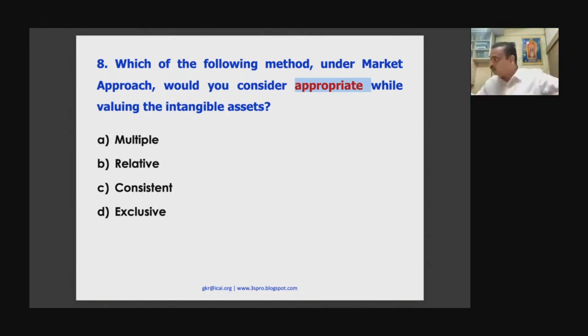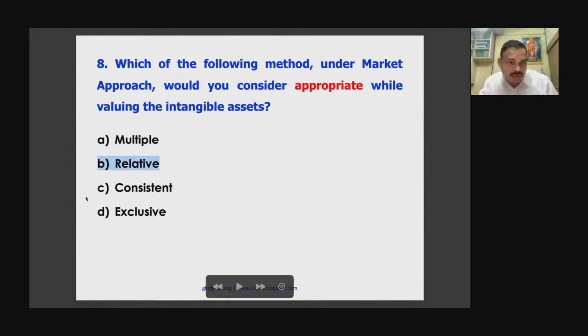So that is, what do you call this? Is it called multiple? Is it called relative? Is it called consistent? It is called exclusive. Exclusive means the same thing you are actually quoting it and people bid for it. That is called exclusive. Okay, you know the exact value for it because people come, and so you have to spend more time, effort, money, etc. to actually get that valuation.